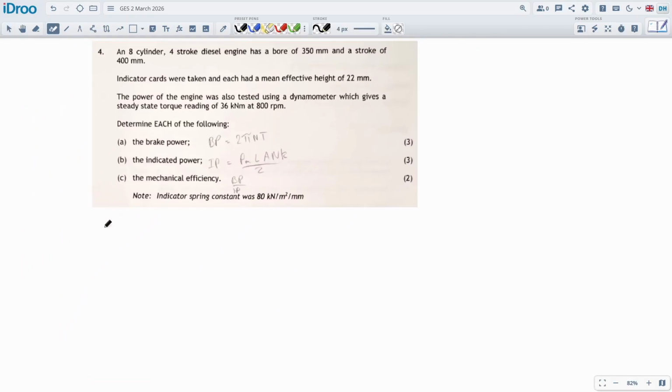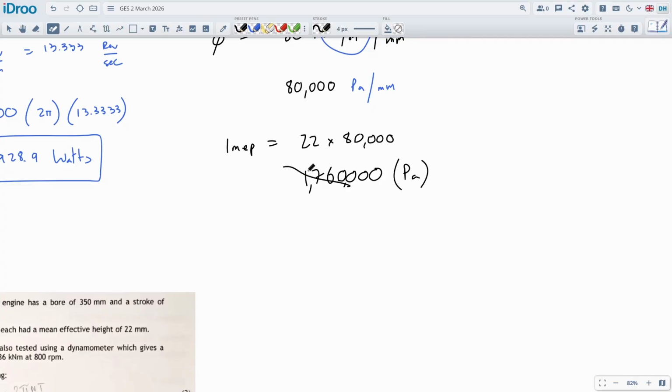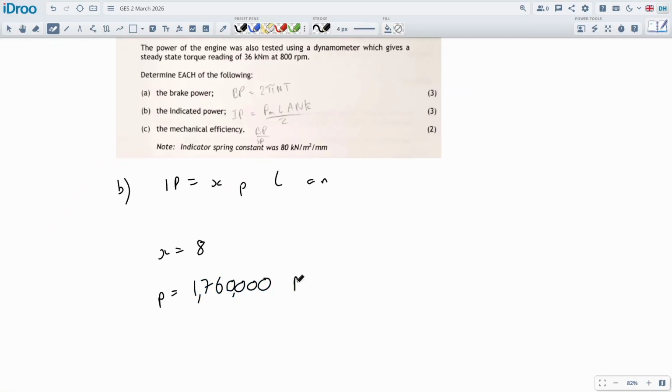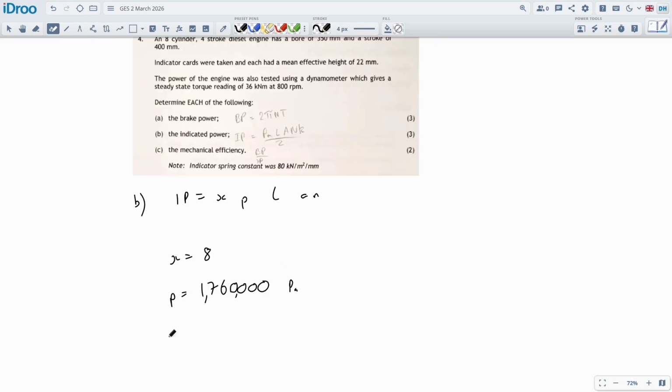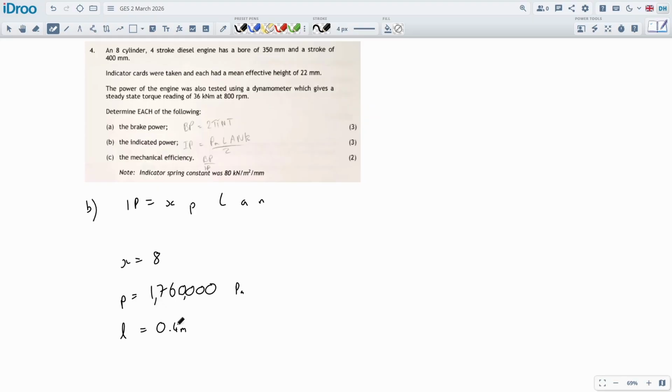Because we're doing part B, we're doing IP is equal to PLAN. P is the number we just got, is this 176, this guy, that's it, pascals. The L is the effective length, and they tell us the effective length is 400 millimeters. So that's 0.4 meters. Yeah, that's a big engine, is it? Bore is absolutely massive. The bore is going to be the area. Well, we're going to use it to calculate the area.